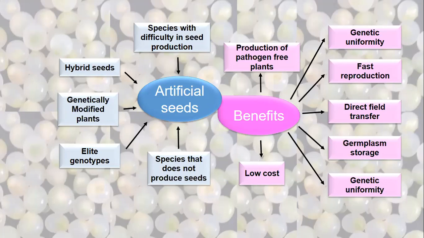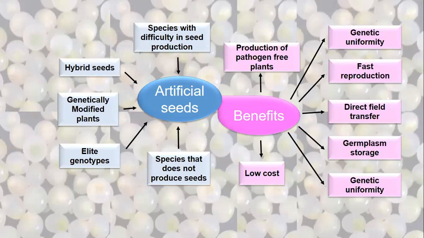Then species that do not produce seed, I have already discussed with you at length. Species with difficulty in seed production, it's the same thing. Some species do not flower in a particular area. This is not the exact example, but an example to make you aware of the concept.